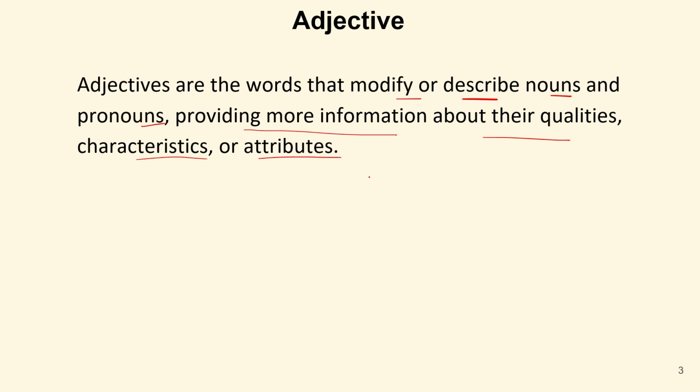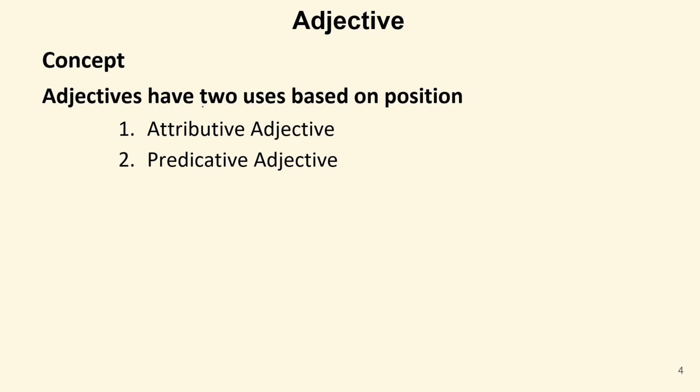It adds something to a noun. Now, adjectives have two uses based on position. It means adjective in a sentence can be on two positions, where it can be attributive adjective or predicative adjective.